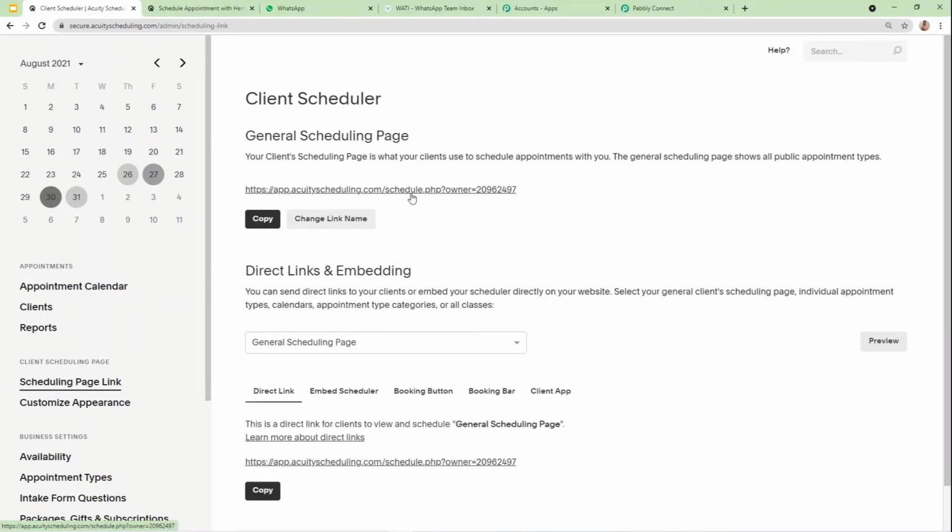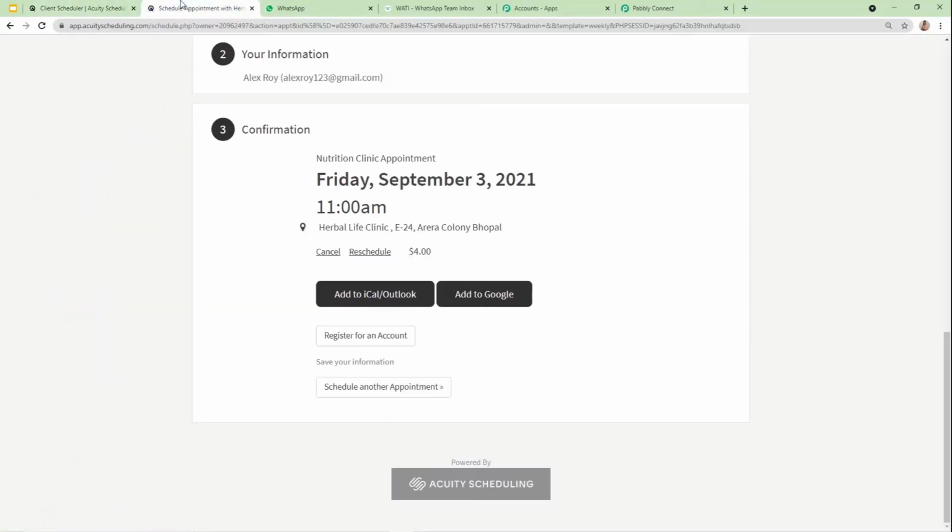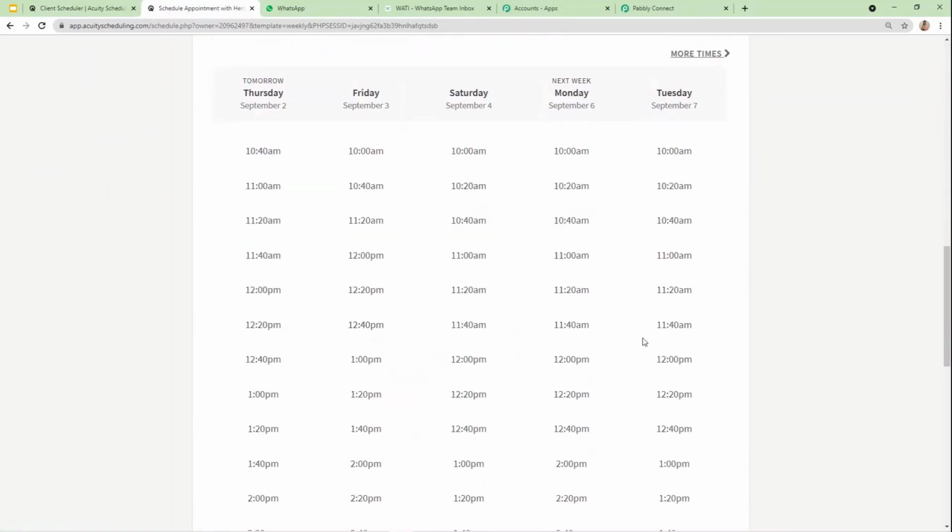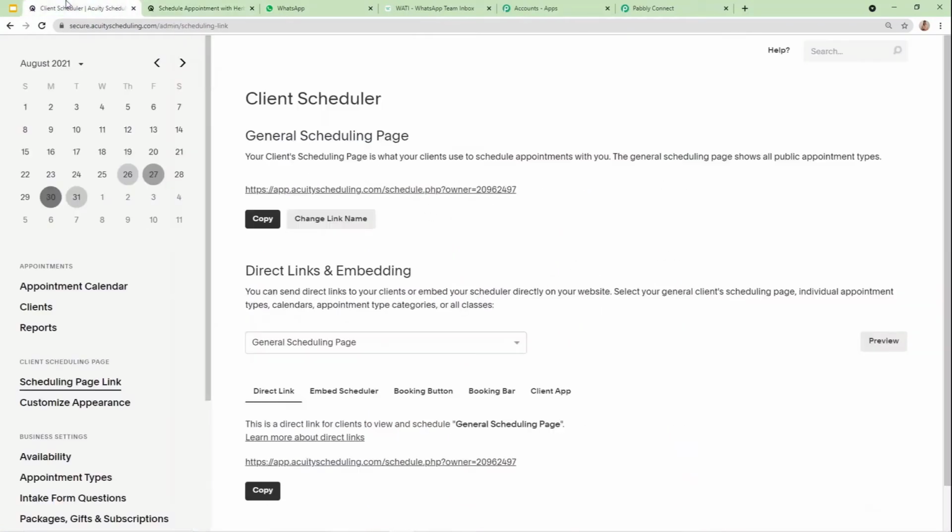You just have to click it, or copy it and open it in a new window, and your page will be available for your clients to schedule appointments. It is going to look like this, and the date and time slots will be available this way. So this is how you can also start using Acuity Scheduling.